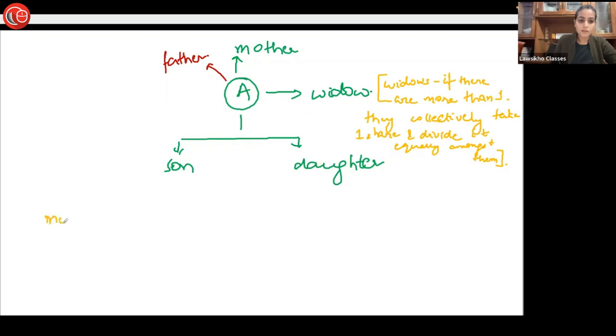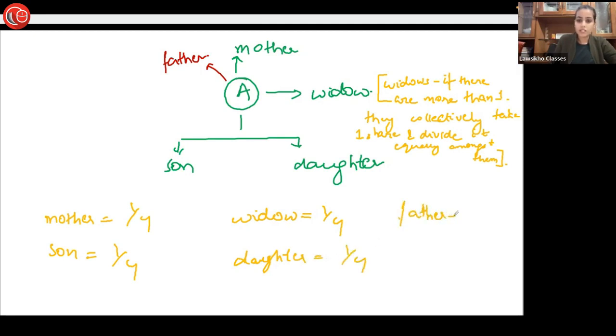So this means mother 1/4, son 1/4, widow 1/4, daughter 1/4, and father nil. Clear about this thing? Because father is not a class 1 heir.